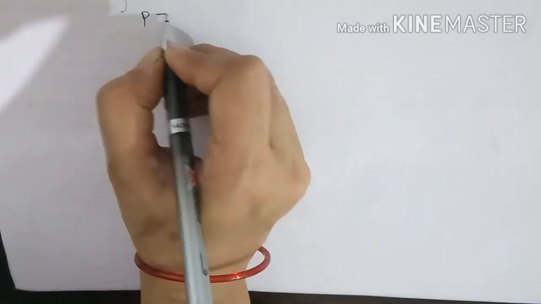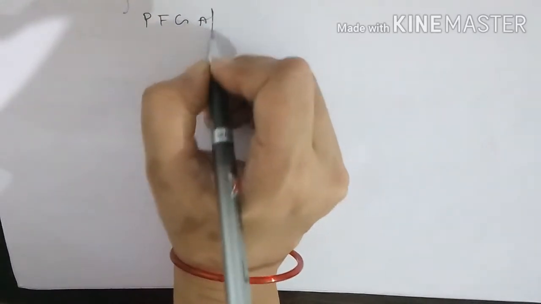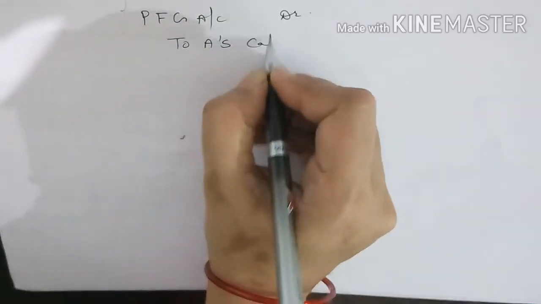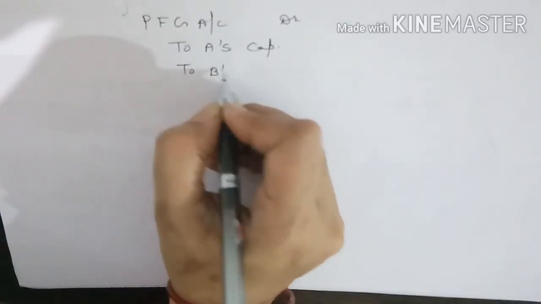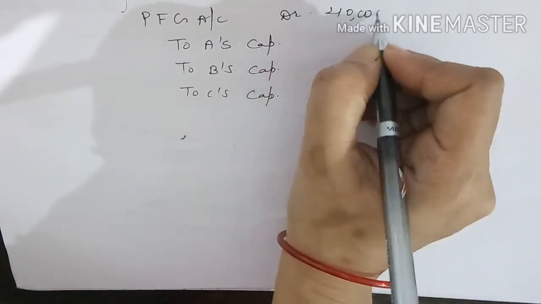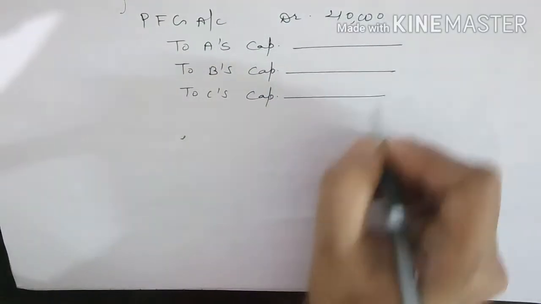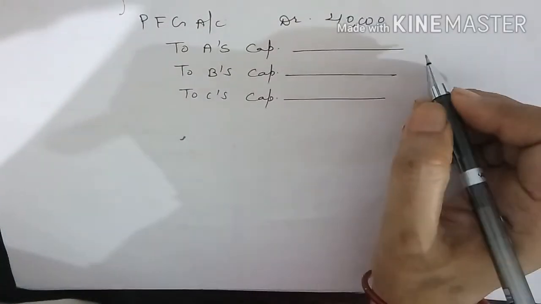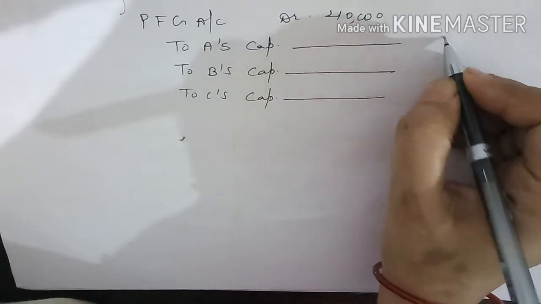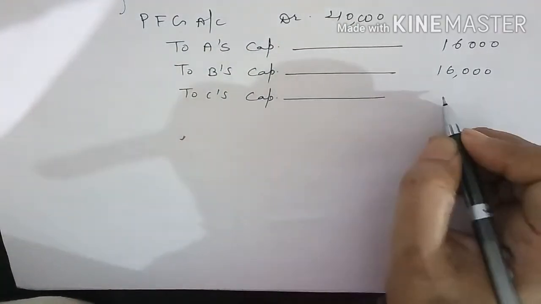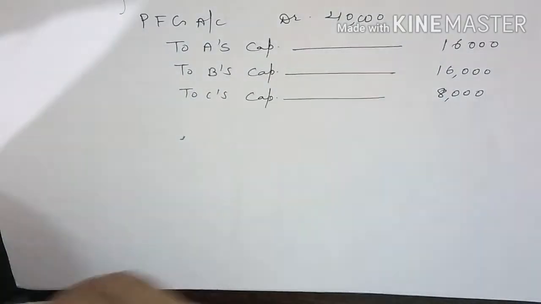Premium for goodwill account debit to A's capital, to B's capital, to C's capital. How much amount is he bringing? 40,000. So how will you credit this amount in the sacrificing ratio? That is again the same as the old ratio in the question, 2:2:1. So 16,000 will be credited in A's account, 16,000 in B and 8,000 in C.